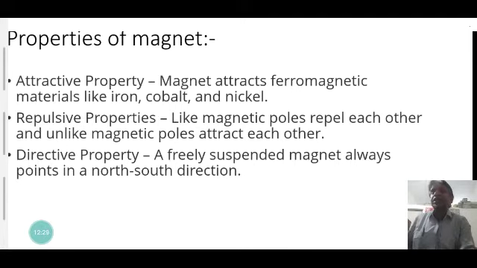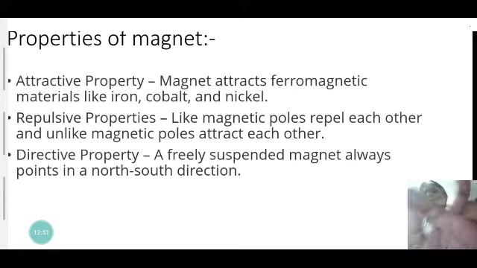The directive property of a magnet is that a freely suspended magnet always points in the north-south direction. Due to this directive property, a natural magnet is also called lodestone, and it has the specific property of always aligning toward the north and south.